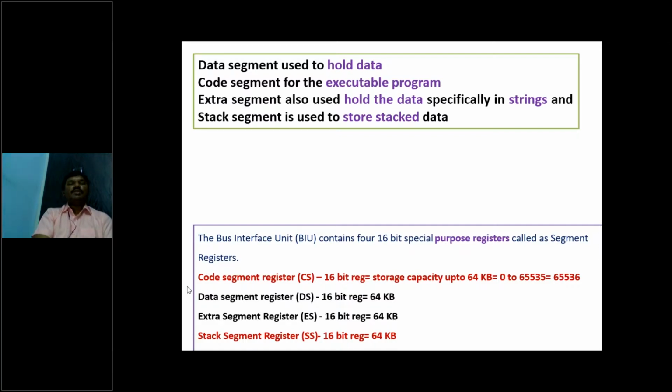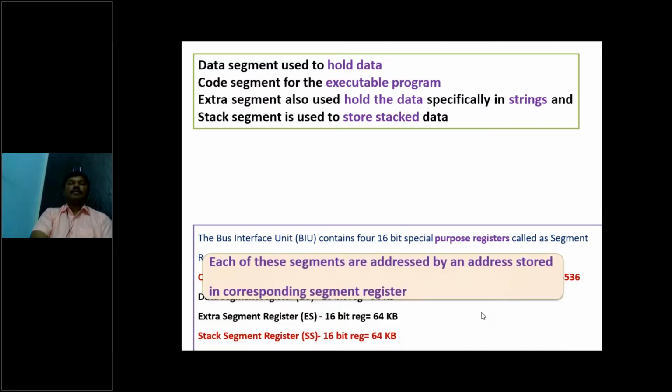So here you know the code segment, data segment, extra segment, and stack segment. So here four segment registers are available. Each segment register's capacity is in terms of 16-bit, and its capacity is 64 KB. 64 KB means a total of 65,536 addresses are available.